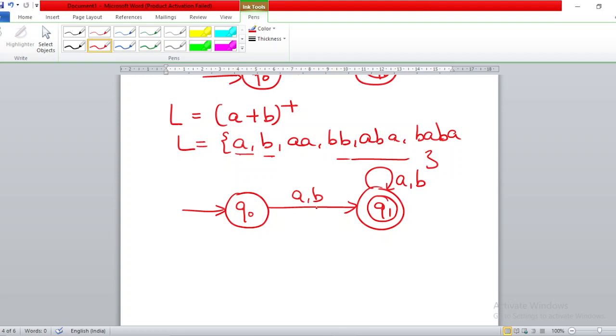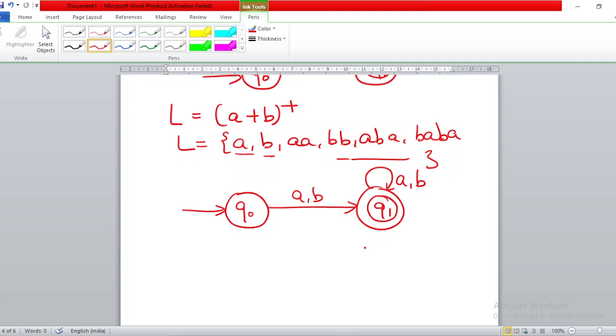Right? So this now represents A plus B star, and you yourself can check the acceptance of any possible string that you can think of, which can be made from A and B, and check whether it is being accepted or not accepted.